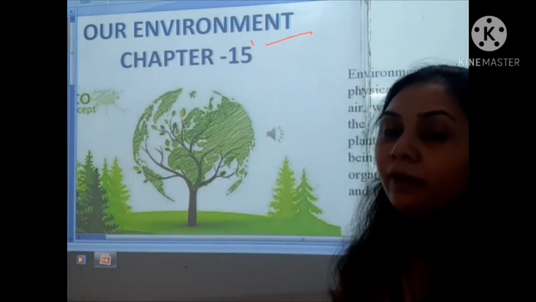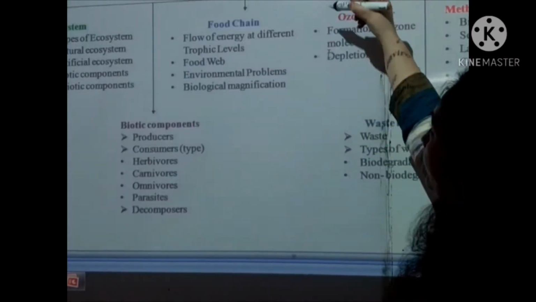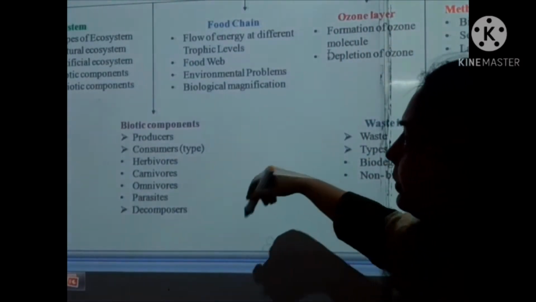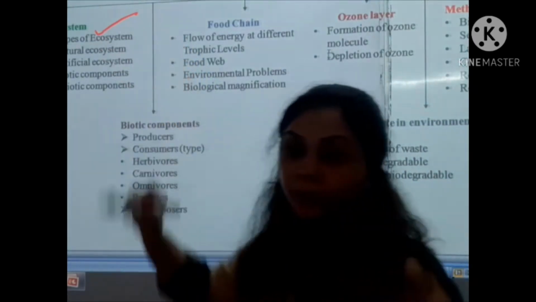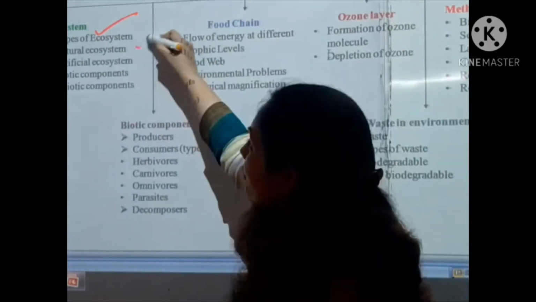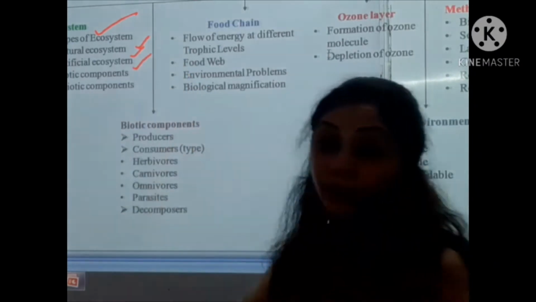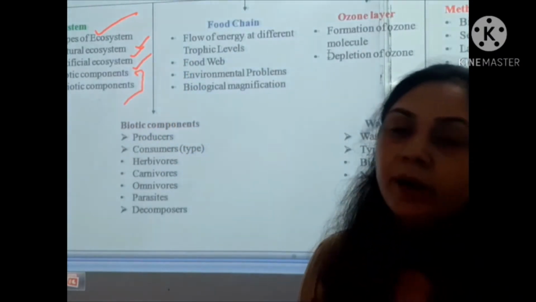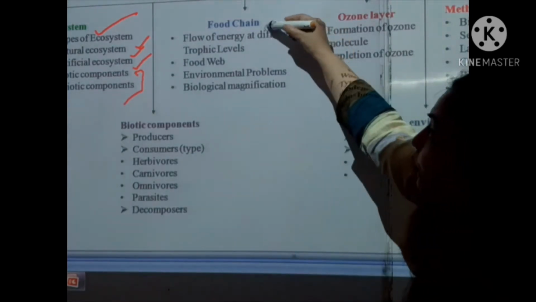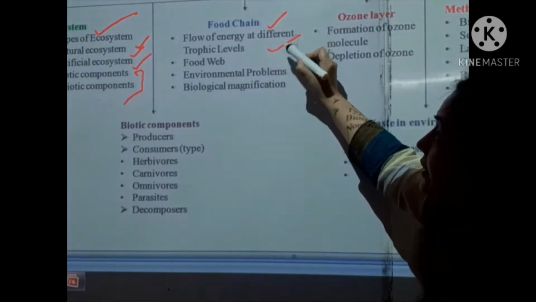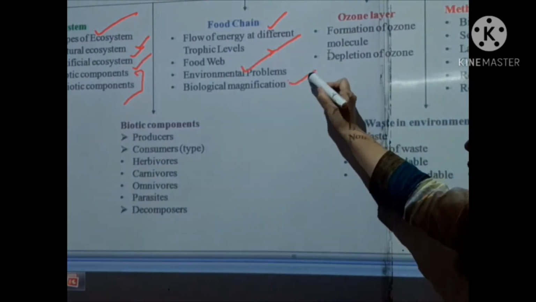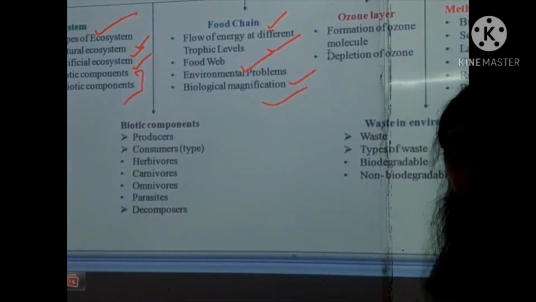The first thing in our environment we will study in this chapter is the ecosystem, the types of ecosystem, natural and artificial ecosystem, the components of the ecosystem like the biotic and the abiotic system. Okay, the food chain, the flow of energy at different trophic levels, the food web, environmental problems and biological magnification.